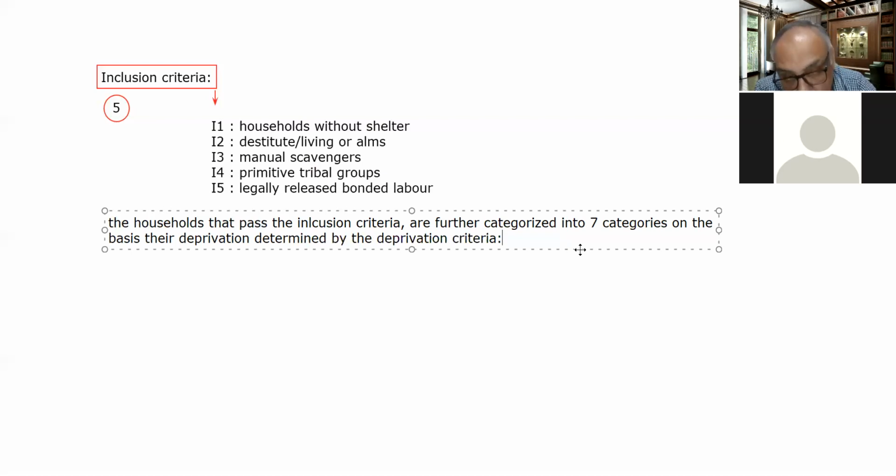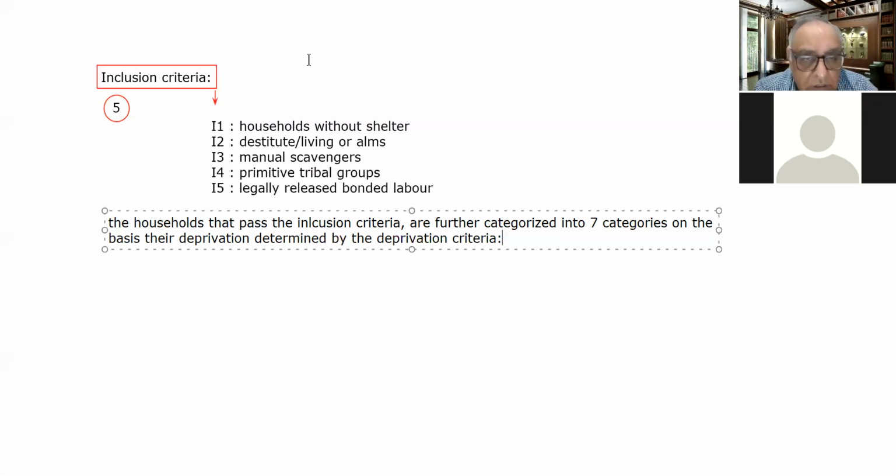Those families which have the maximum of the seven deprivation indicators are considered the highest priority families for inclusion in the list of the BPL.